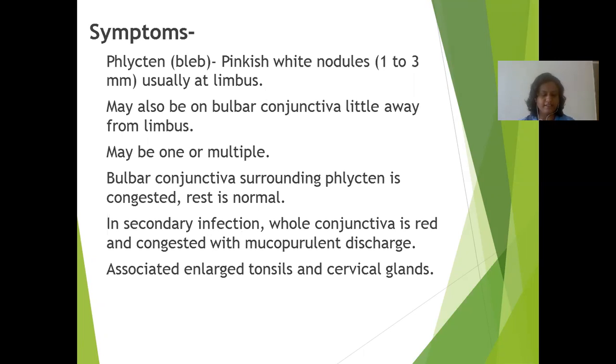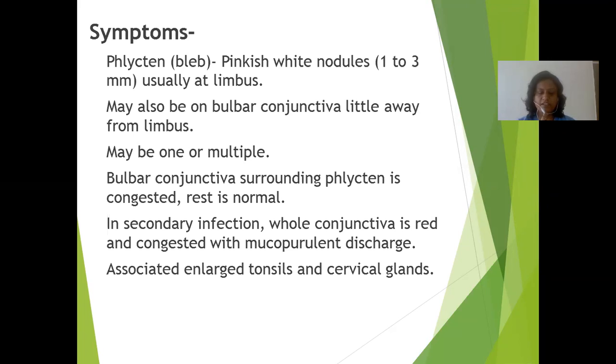So in symptoms, there is redness and formation of a blister. There is irritation and lacrimation along with pain and photophobia in the presence of corneal involvement. Then signs: when we see a patient of phlyctenular conjunctivitis, there are one or more small, round and raised nodules at or near the limbus. They are grey or pinkish white in color and 1 to 3 mm in diameter. There is localized bulbar congestion surrounding the nodules. There is no conjunctival discharge.